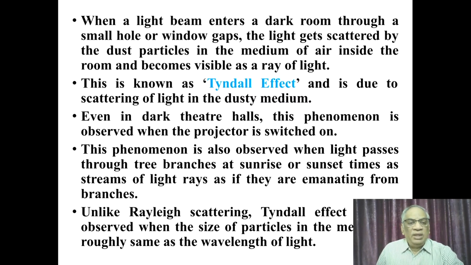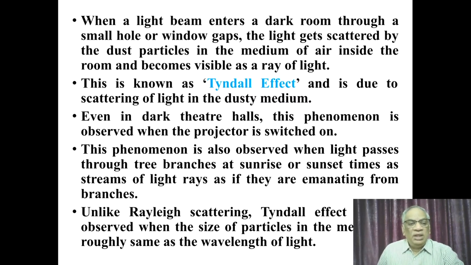When a light beam enters a dark room through a small hole or window gaps, the light gets scattered by the dust particles in the medium of air inside the room and becomes visible as a ray of light. Its path can be seen as a white patch, and this is known as the Tyndall effect and is due to scattering of light in the medium with large sized dust particles.